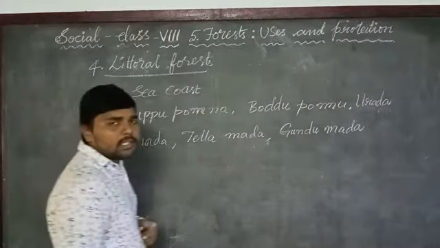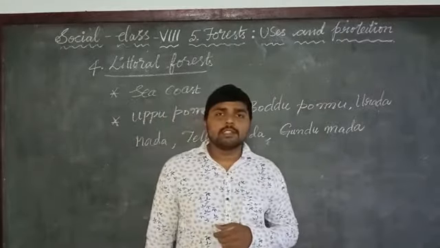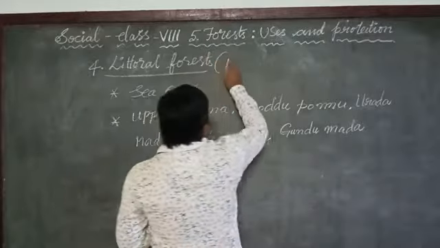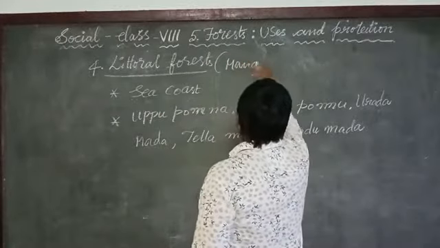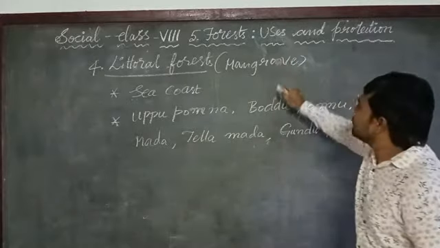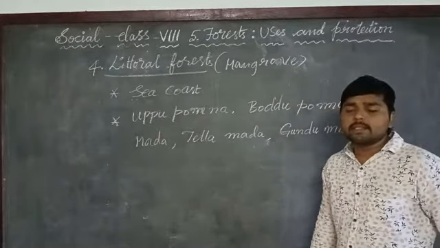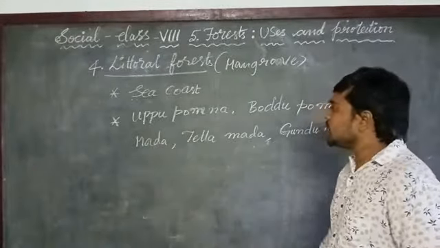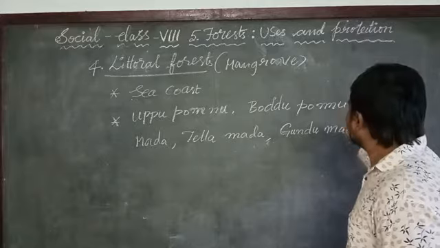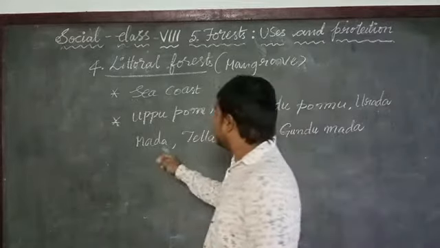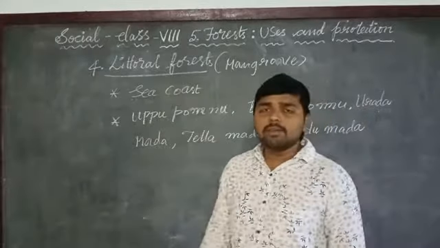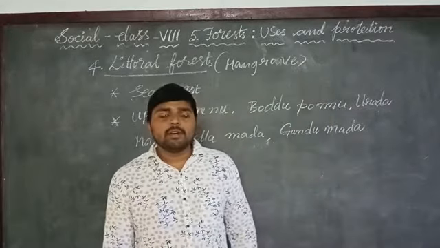Okay, the littoral forests generally grow in the sea coastal regions. These littoral forests are also called mangroves, mangrove forests. In these mangrove forests, we can see different kinds of trees: Uppu Pannu, Godu Pannu, Urada, Mada, Tella Mada, and Gundu Mada. These are the different types of trees that are growing in the littoral forest.